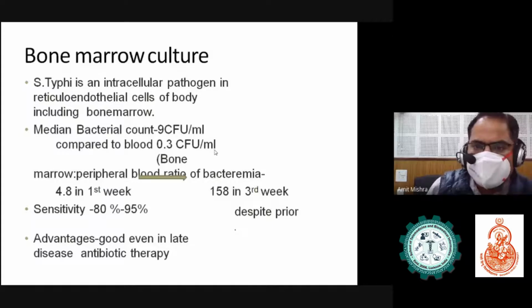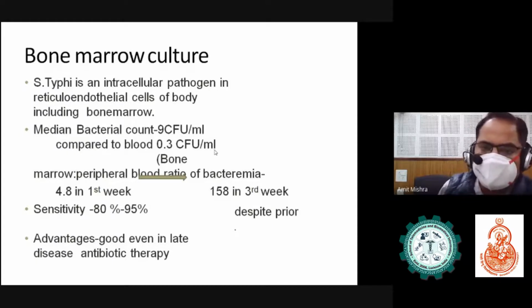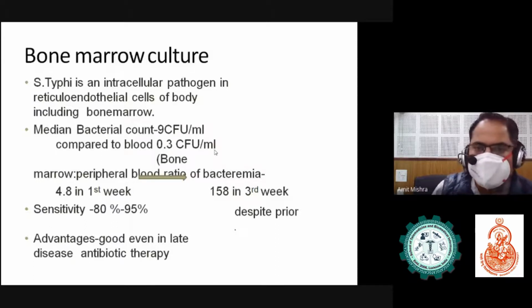This is a bone marrow culture. You can take a specimen from blood, from bone marrow, and urine also. When you take it from bone marrow, basically Salmonella typhi is an intracellular pathogen in the reticuloendothelial cells of the body, including the bone marrow. Its sensitivity is 80 to 95% in the first week.